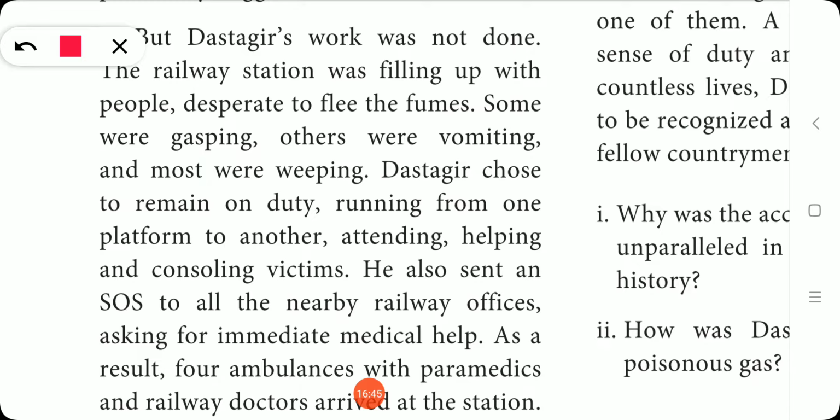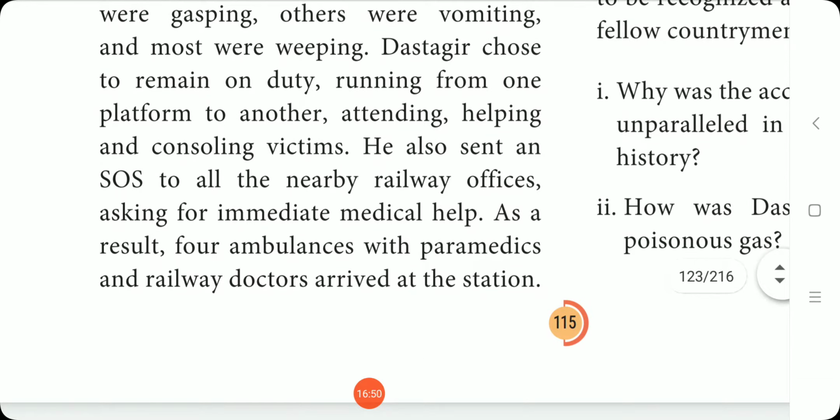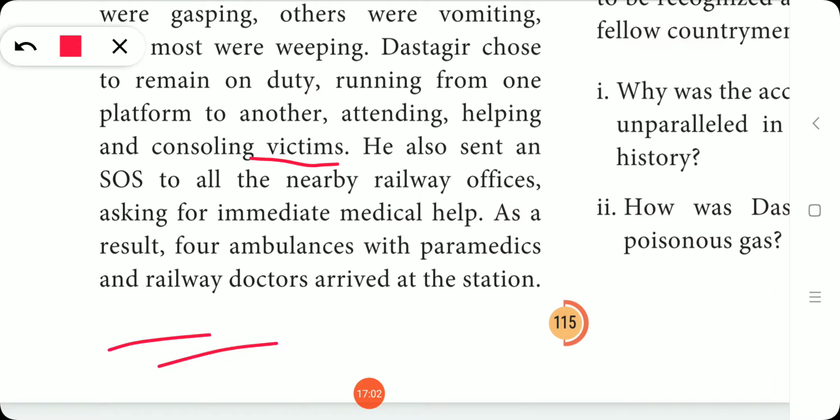Dastagir chose to remain on duty, running from one platform to another, attending, helping and consoling the victims, even though he did not know who the passengers were.